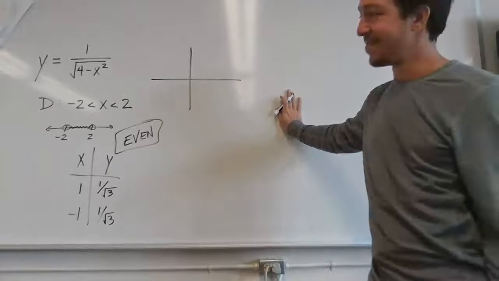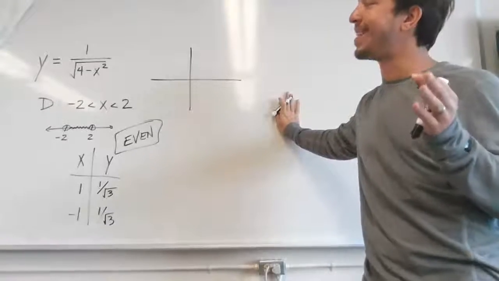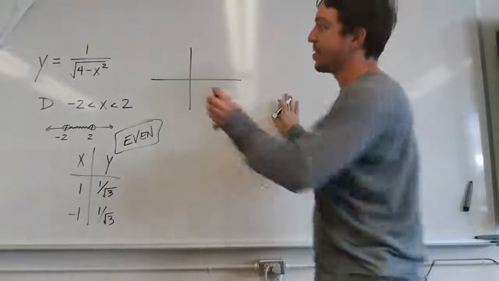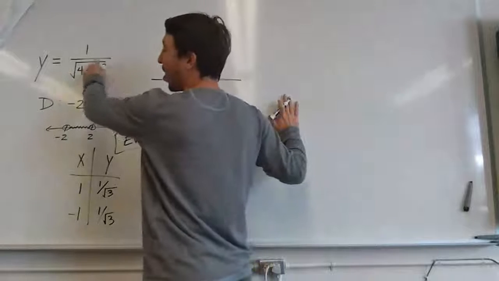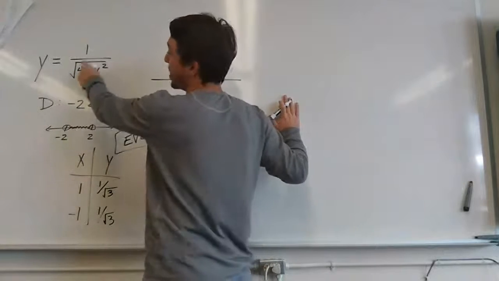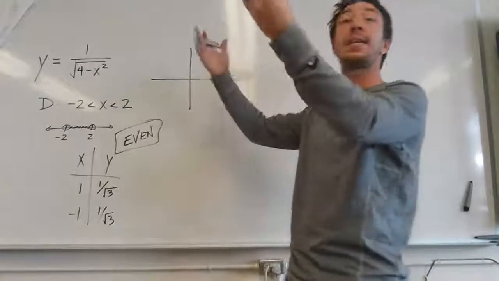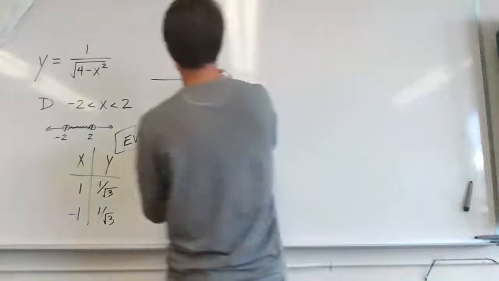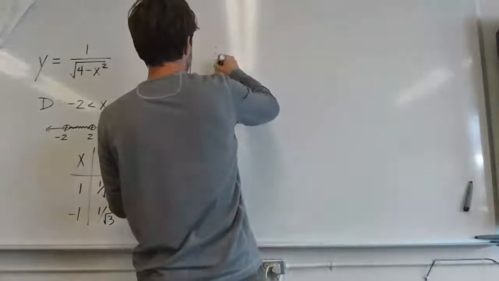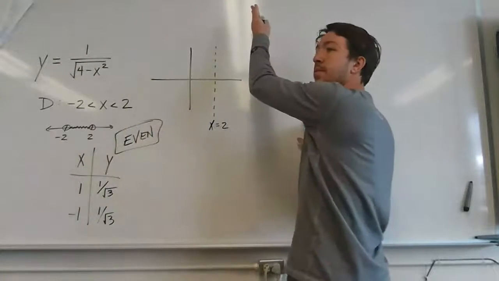Right? If x was very close to 2, if x was 1.999999999, then this bottom thing here would be awfully small, wouldn't it? This would be very tiny. You'd have 1 divided by a teensy number, which would create a very big number. So that tells us that over here at x equals 2, the function's going to blow up, get real big.